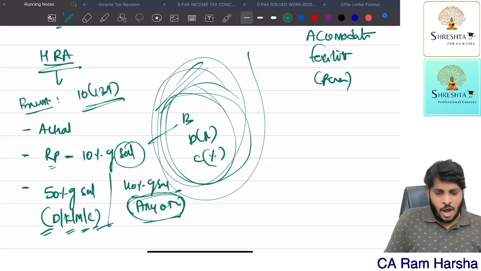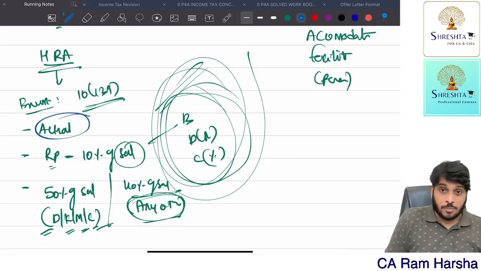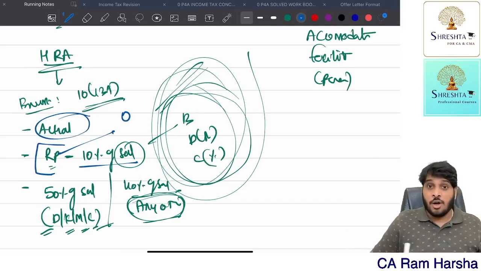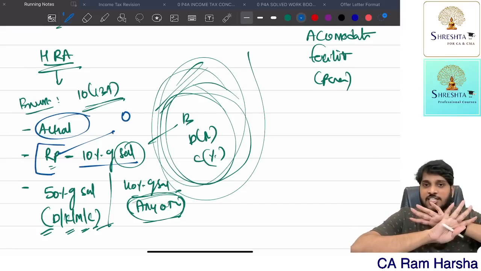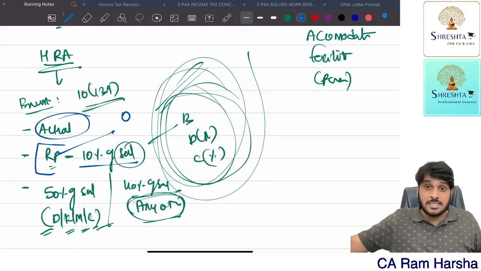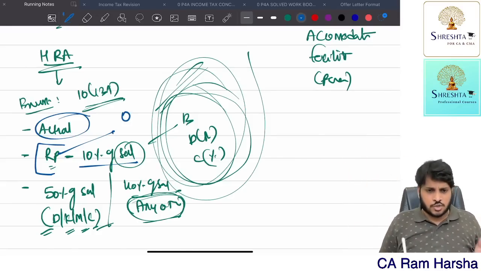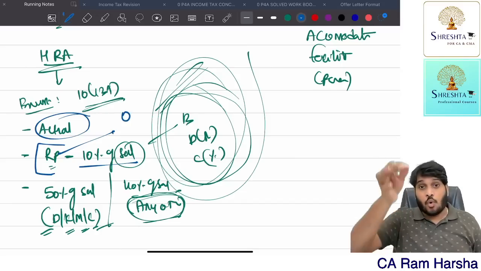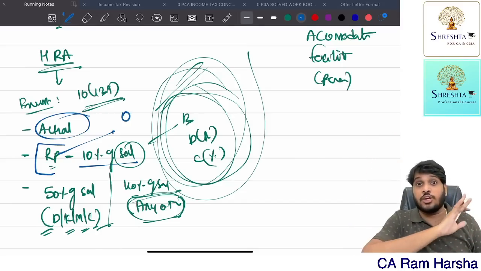So, how much is exempt? The actual amount you received, and rent paid minus 10% of salary. Suppose you have paid rent 0. For some 2 or 3 months, you did not pay rent at all. For those 3 months, you will not get HRA exemption at all. For the remaining 9 months, you paid rent, so for those 9 months, you calculate HRA exemption. If for any month you don't have rental expenditure at all, for those months, whatever HRA you received from the company is fully taxable.